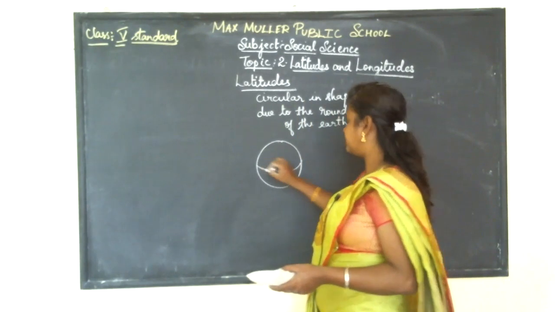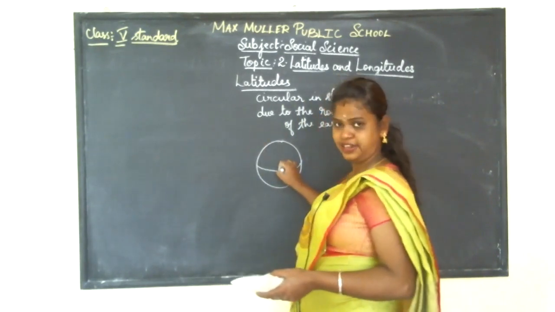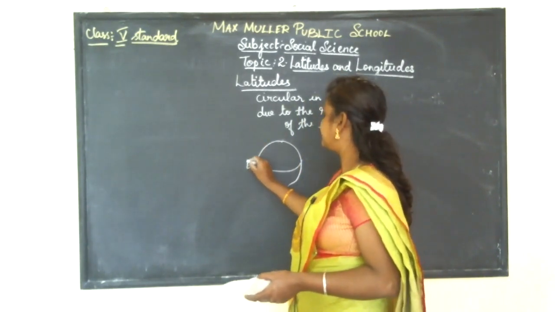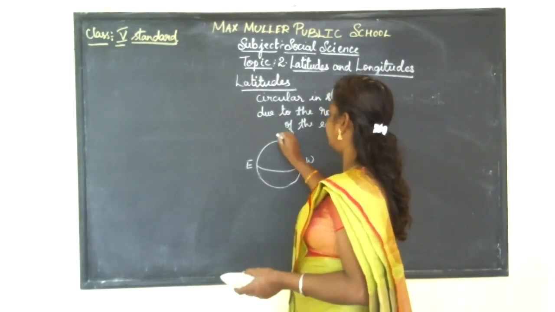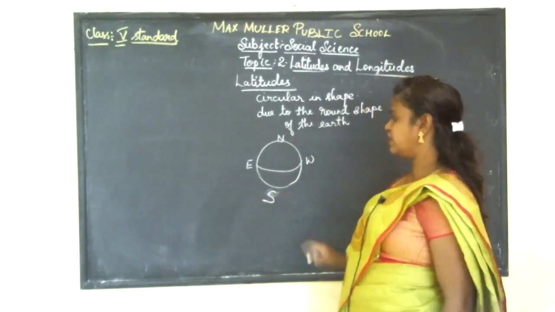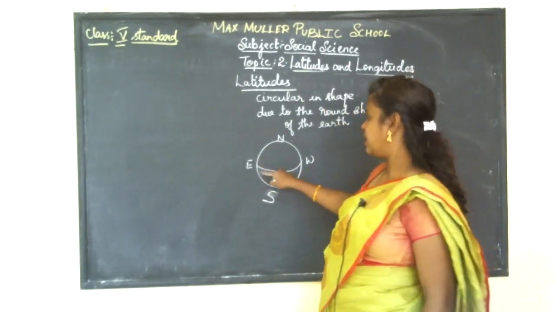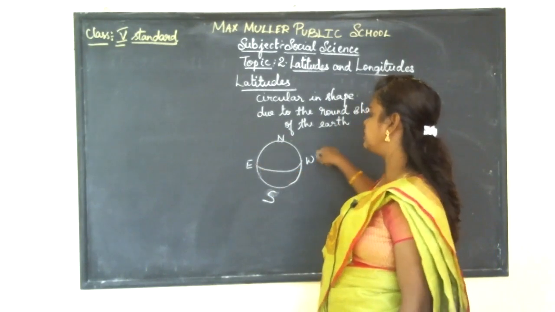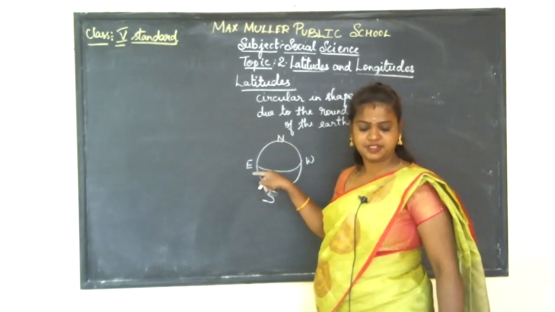It is moving in a circular direction facing east and west, because these circular shapes are starting from east to west.